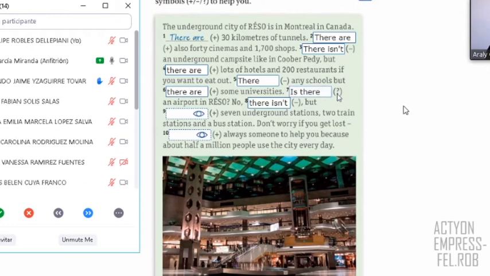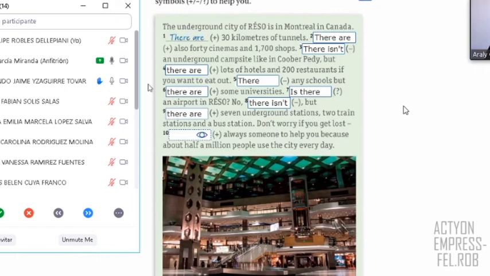Thank you, Manuel. Next one is for Fernando. In 9, there is. Okay, number 9, right? All right. There are, because it's plural, right? It says 7 stations, right? Okay, so that's what we have. Thank you. And number 10.